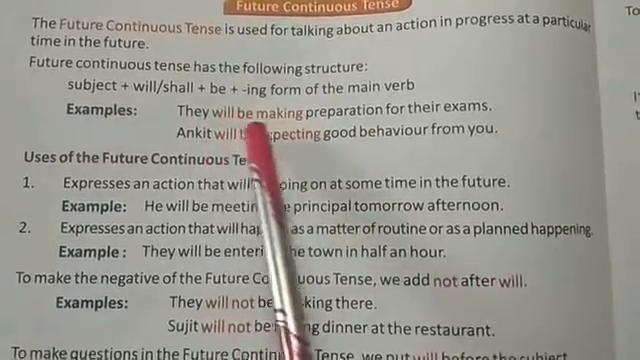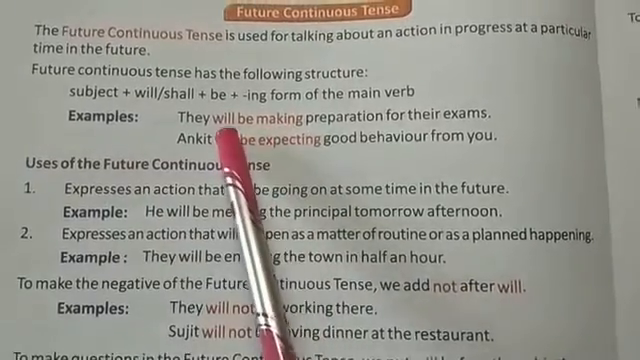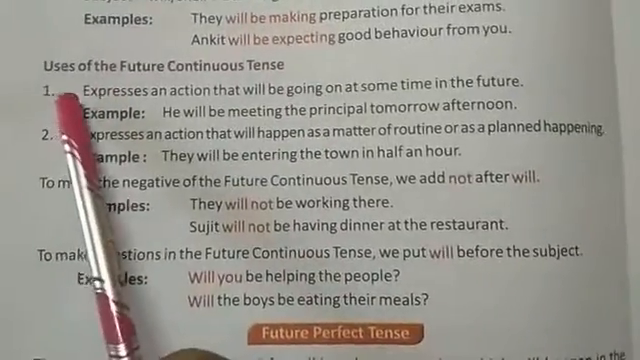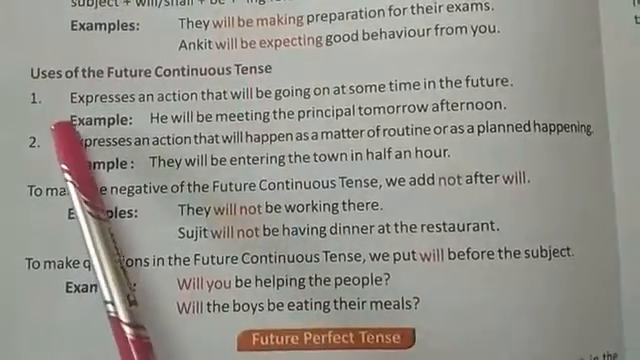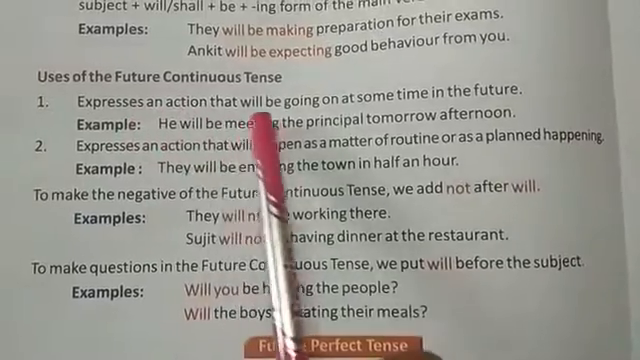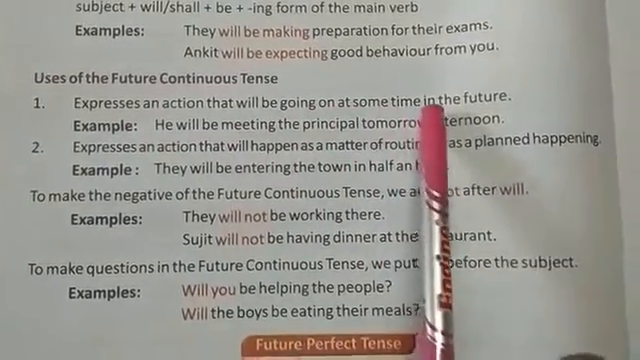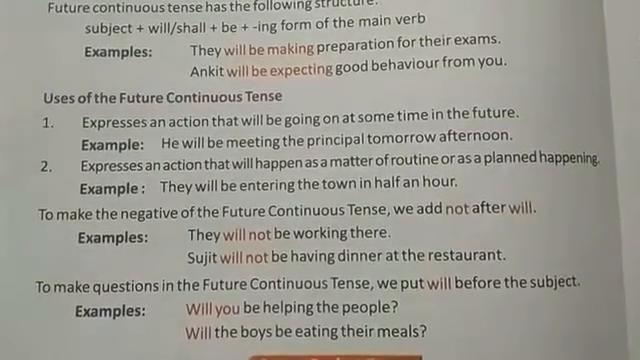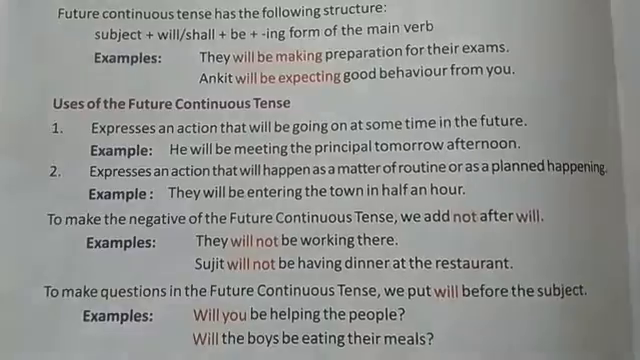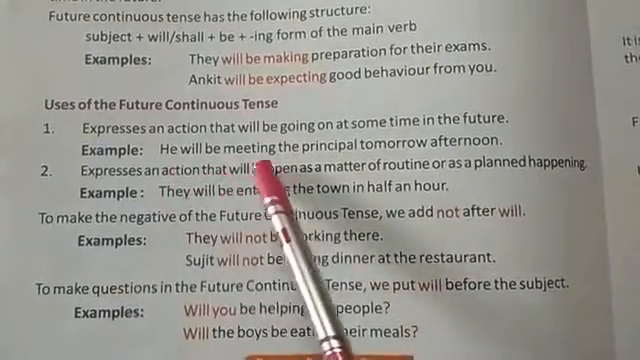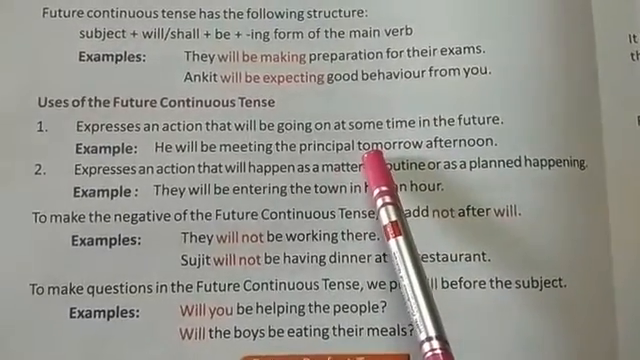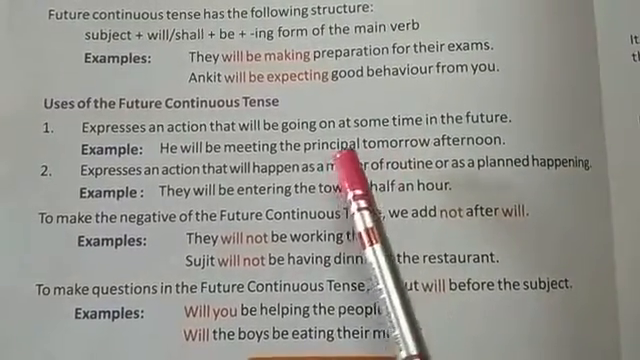Example: they will be making preparation for their exam. So will be making tells us that the sentence is in future continuous tense. Now the uses of future continuous tense. Number 1 expresses an action that will be going on at a time in the future. See the example: he will be meeting the principal tomorrow afternoon. So this action will take place in the coming future.